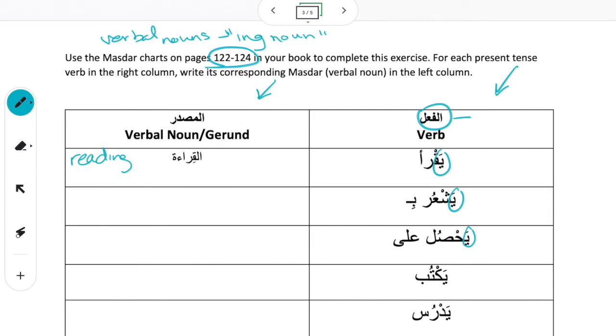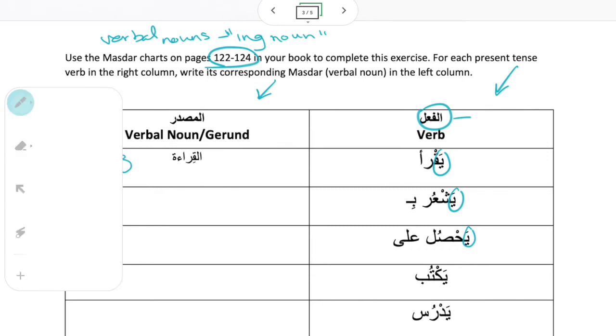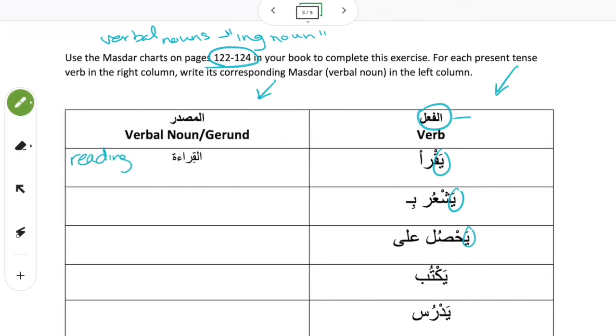In your books, pages 122 to 124 have all the charts for the masadir for each one. So you should have already done that. I'm just going to go through so you can see what the answers are. Yash'ur bi, he feels; ash-shu'ur bi, feelings of. Yahsul ala, he obtains.